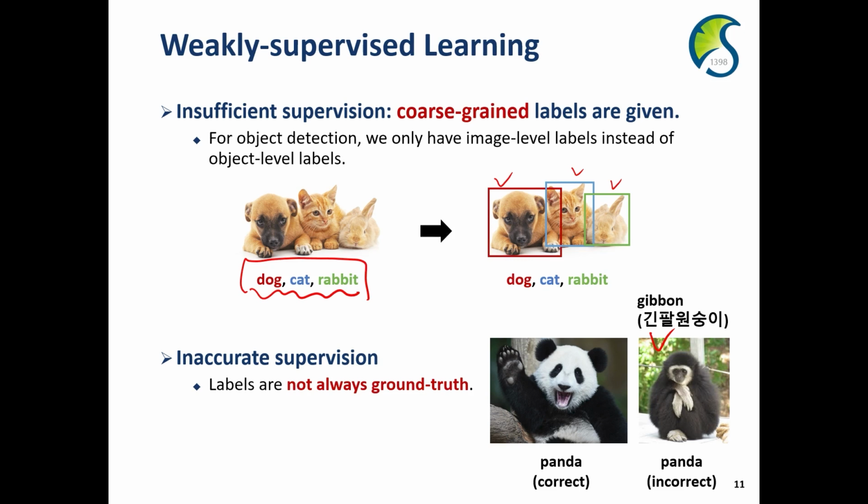However, the human may be confused, so they provide incorrect, inaccurate label information. So based on this data, we want to train the optimal model. So we have to relax the assumption that the label information is always correct. These two types of weakly supervised learning have also been widely studied using deep neural networks.